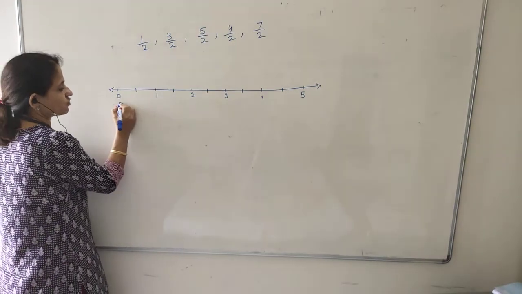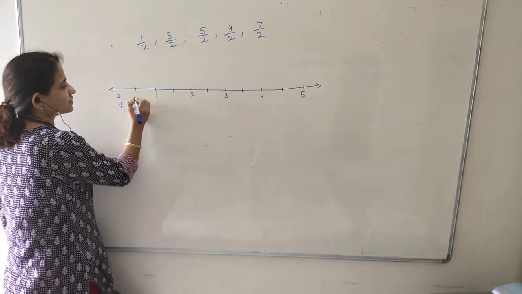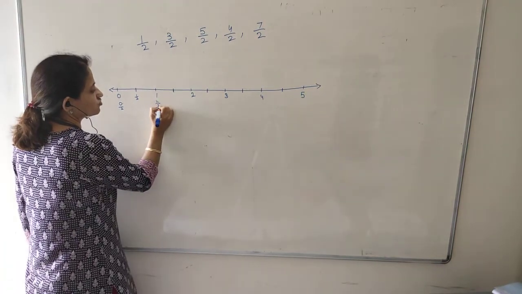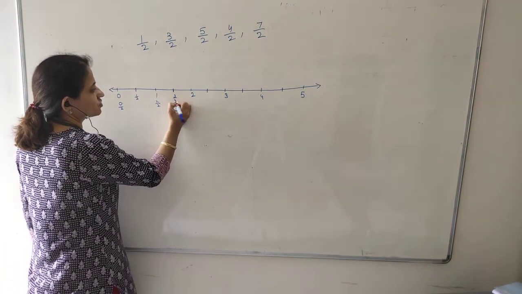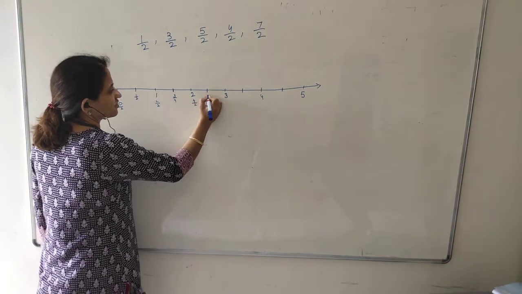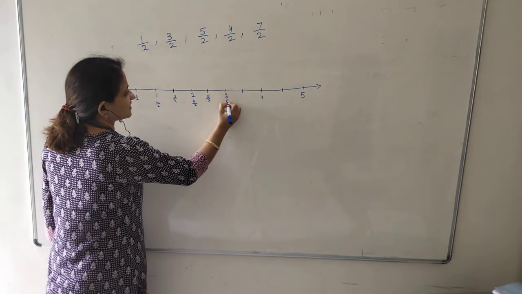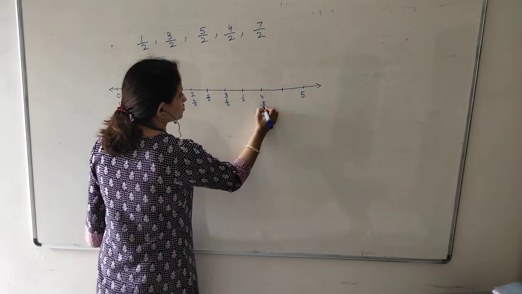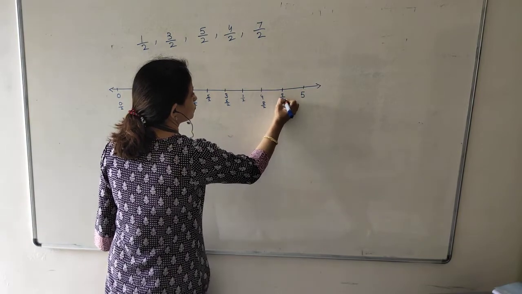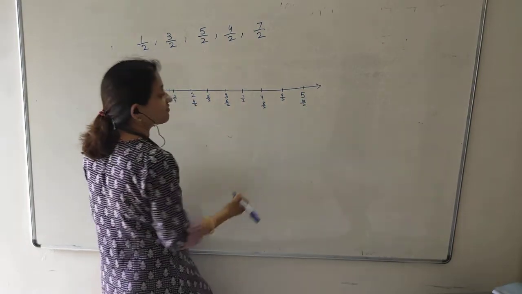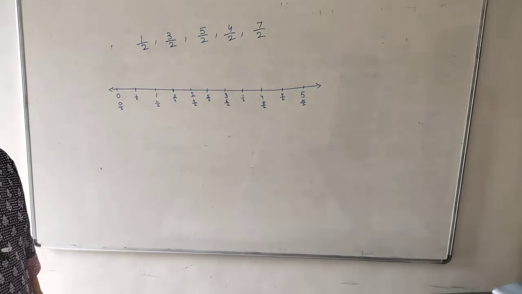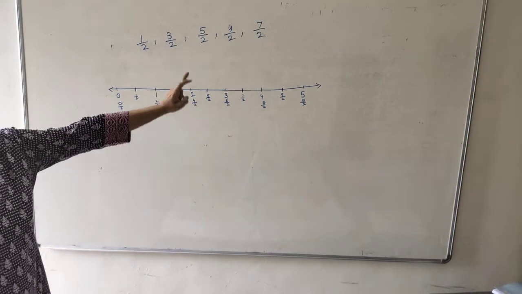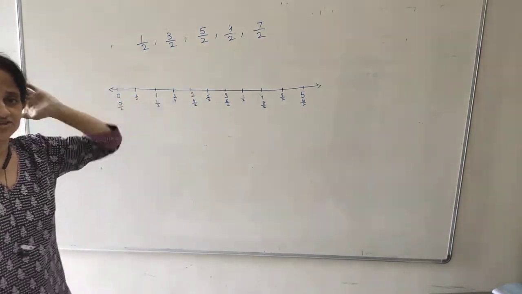Now I will start from 0. 0 upon 2. This point will be 1 upon 2. This will be 2 upon 2. 3 upon 2. 4 upon 2. 5 upon 2. 6 upon 2. 7 upon 2. 8 upon 2. 9 upon 2. 10 upon 2. Every whole number is also a fraction. See, I will start from 0 and the denominator would be same for all the fractions.